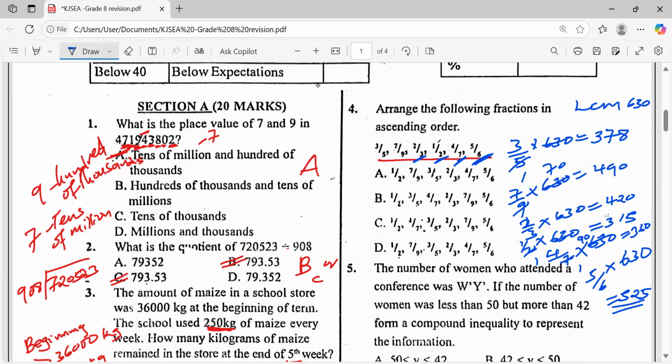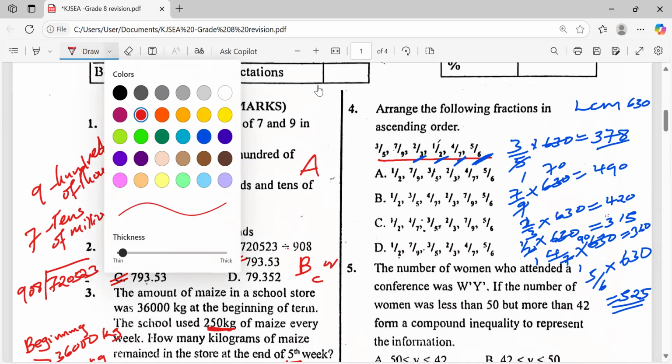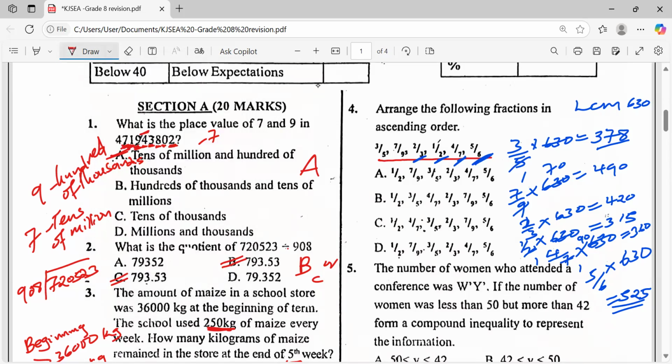What will you do? We had said in ascending order. So, ascending order is from the smallest to the largest. From the smallest to the largest. Which one is the smallest fraction here? We have 378, 490, 420, 315, 360, 525 arranged in that order.